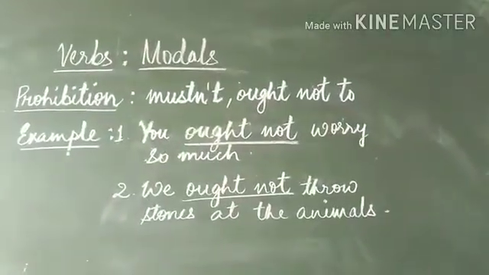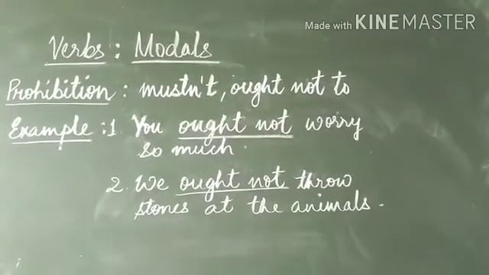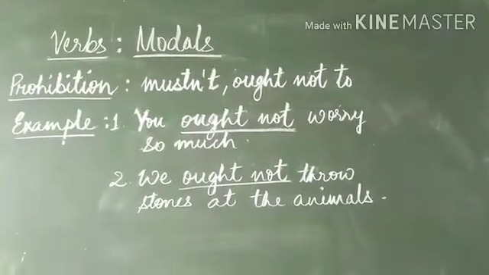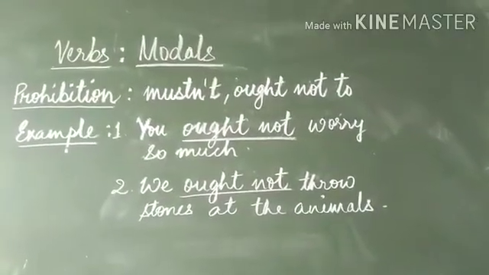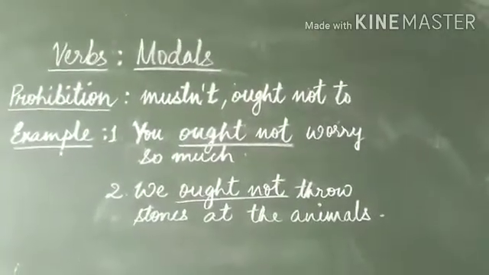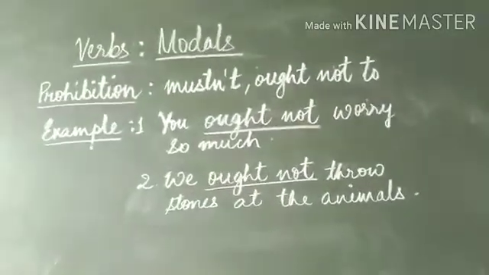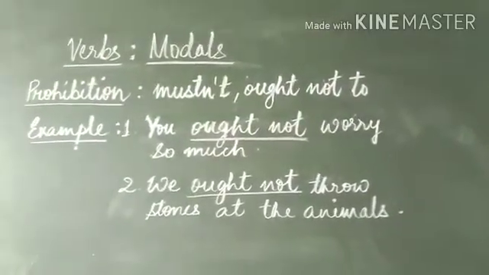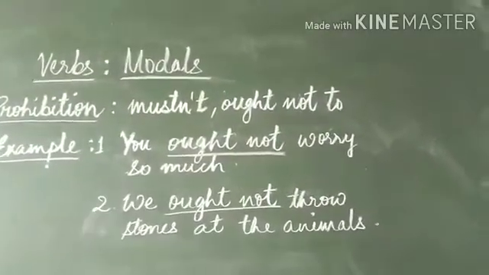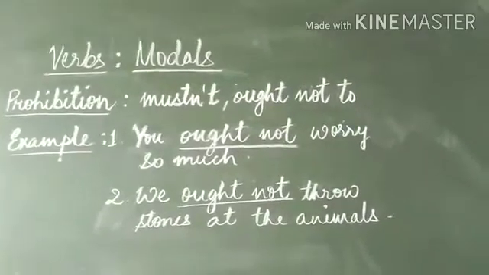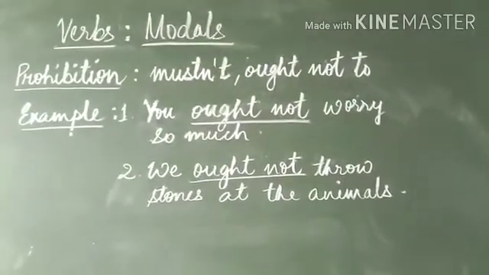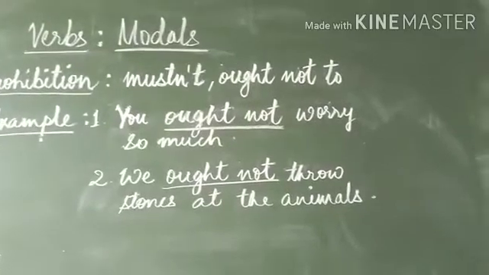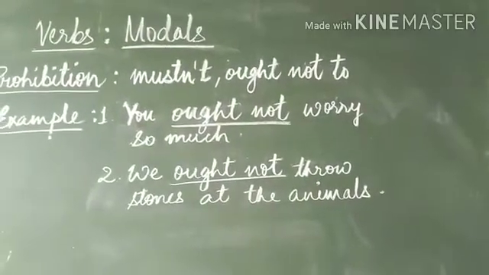Children, let's come to the usage of ought not to. Ought not to is the negative of ought to. Now what is ought not to? That means doing something won't be right, and ought to means that it's your moral duty. Now let's come to the example. You ought not worry so much.